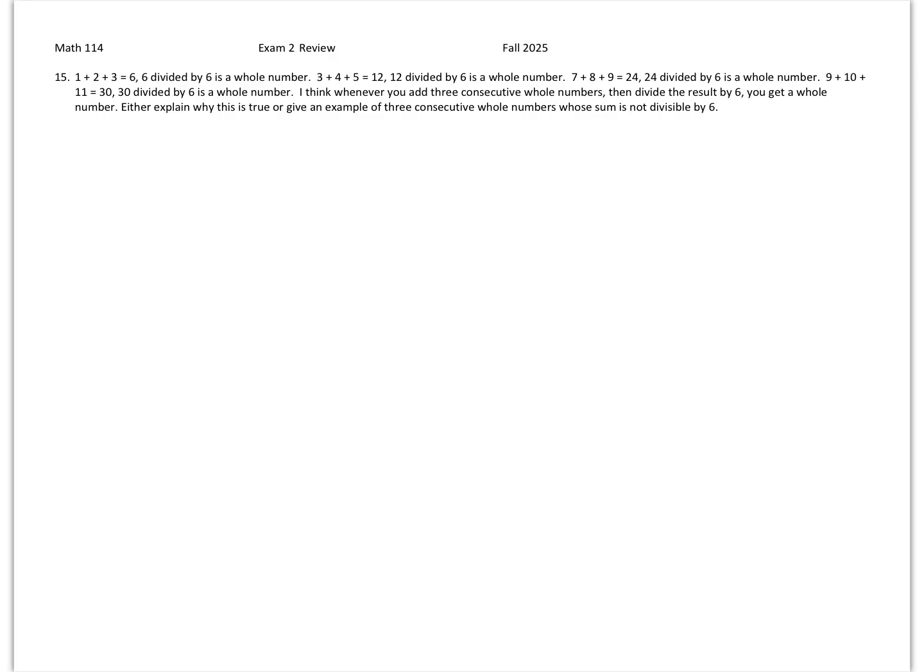I think whenever you add three consecutive whole numbers, then divide the result by 6, you get a whole number. Either explain why this is true or give an example of three consecutive whole numbers whose sum is not divisible by 6.